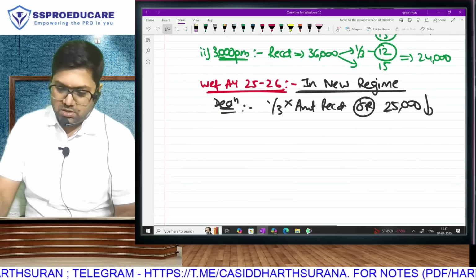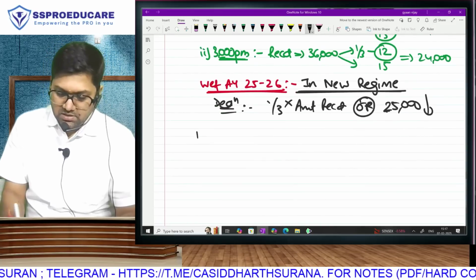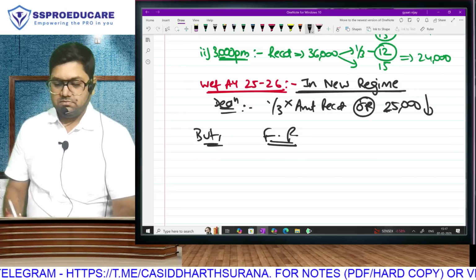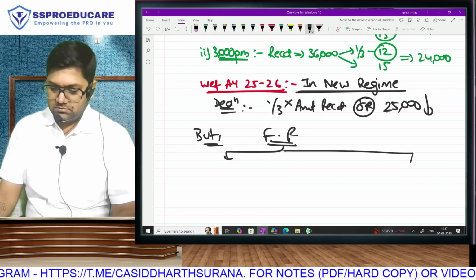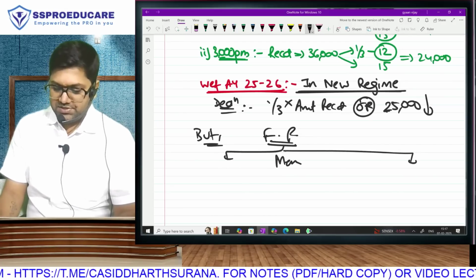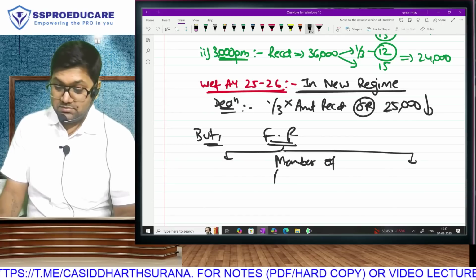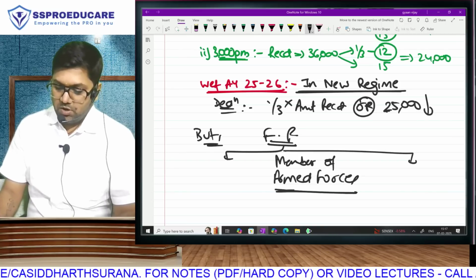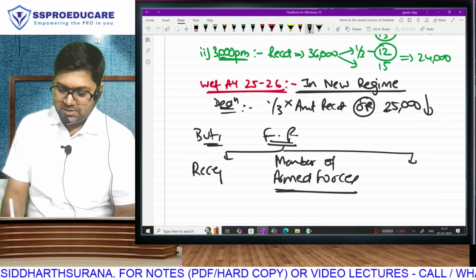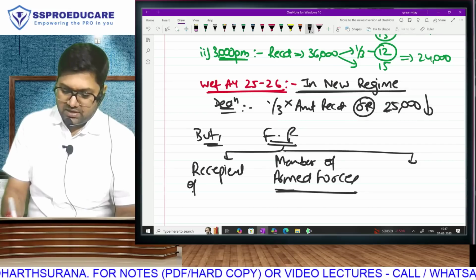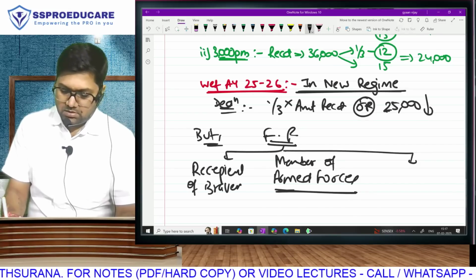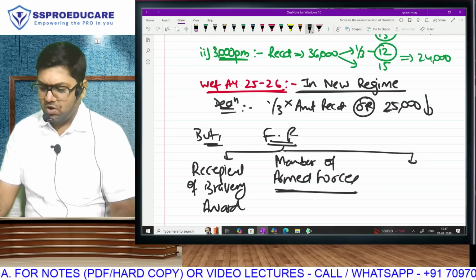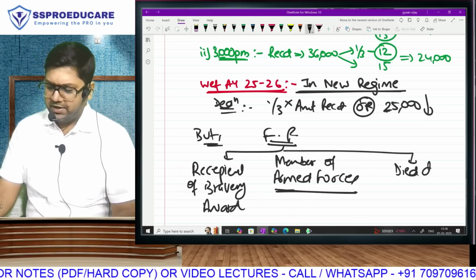And in that also, do you remember this? If the family pension is received in the following cases: member of armed forces, who has been a recipient of bravery award, gallantry award, PVC, MVC, Mahavir Chakra, Paramvir Chakra, or died during duty without award also.